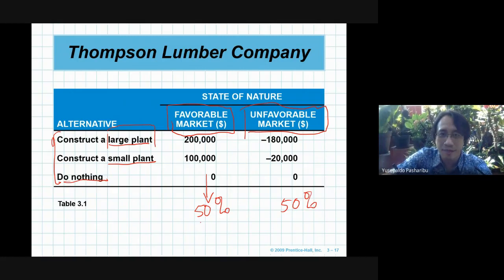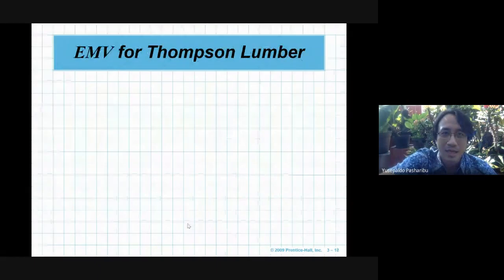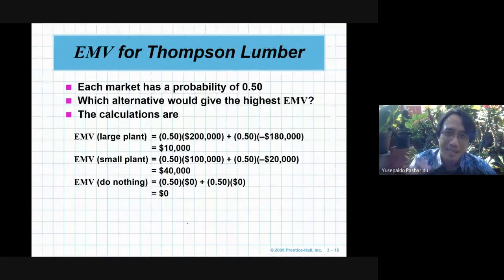Or using decimal numbers, we can write 0.5 and 0.5 for the probabilities. So this is the probability that we can use. Each market condition has a probability of 0.5. And now we can calculate the EMV.